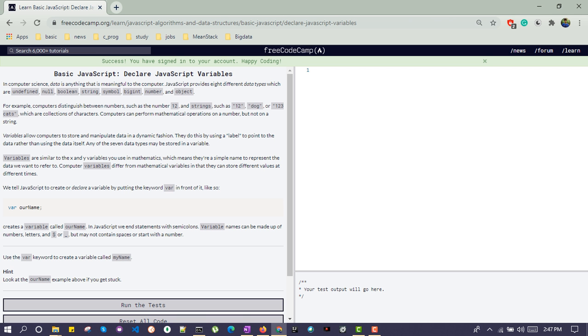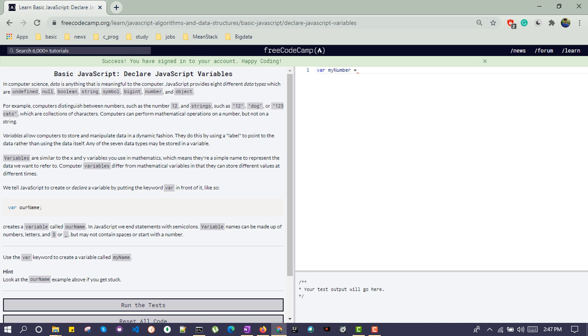Another problem we are getting: how can we declare a variable? In JavaScript, if we want to declare a variable, we need to use the keyword var. After that, we need to give the name of the variable, myNumber. JavaScript is dynamically typed, so there is no need to define what the data type of this variable is.